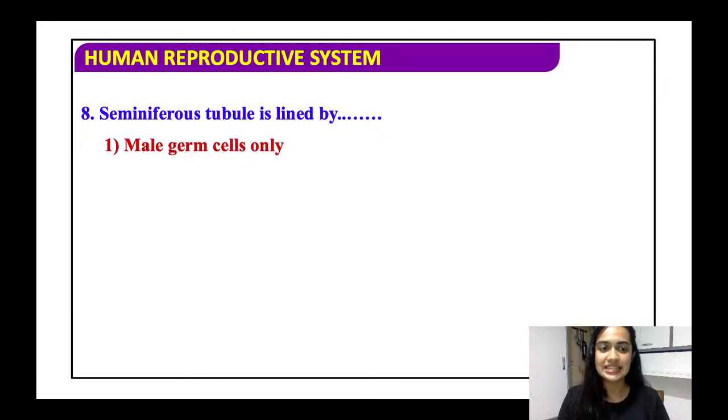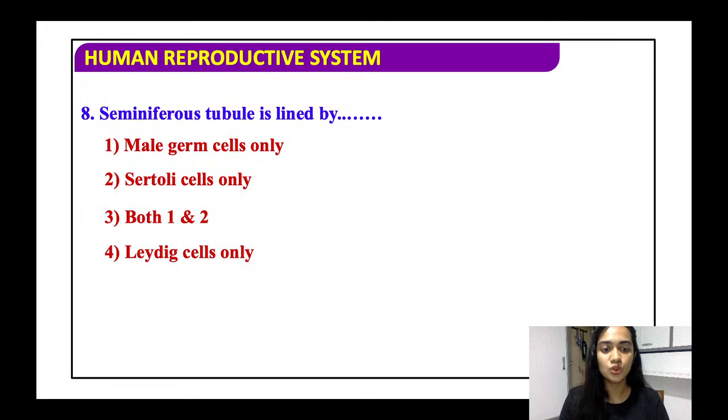Seminiferous tubules are lined by: male germ cells only, Sertoli cells only, both 1 and 2, or Leydig cells only. Just think of the structure of the seminiferous tubules. Outside, at the lining of the seminiferous tubules, there is interstitial space.